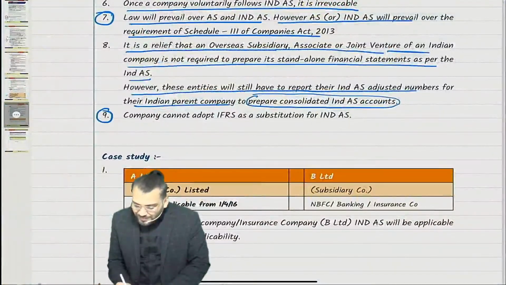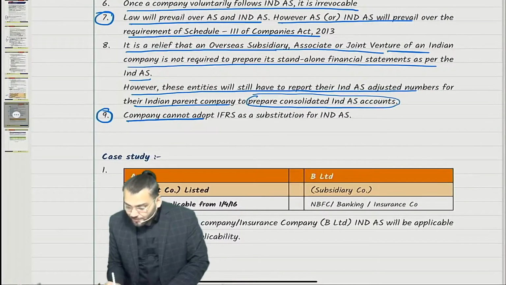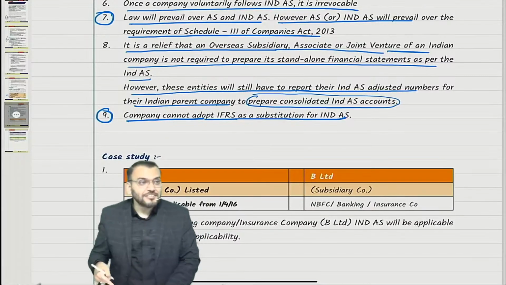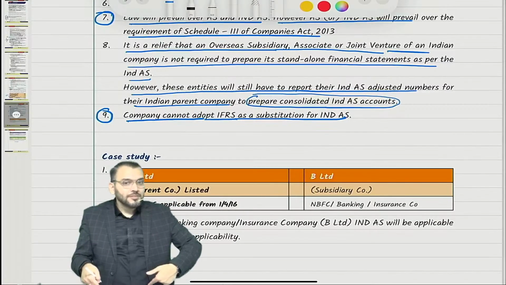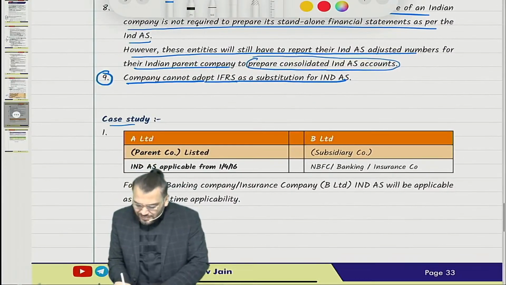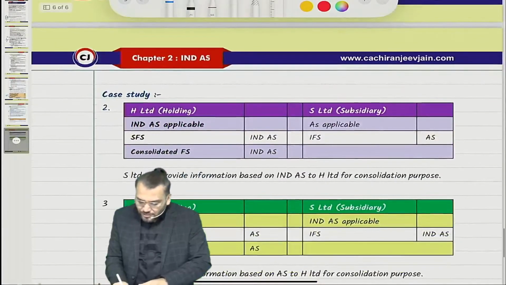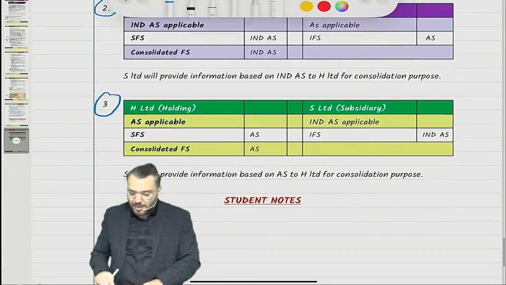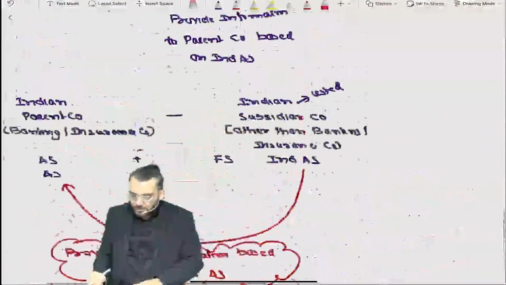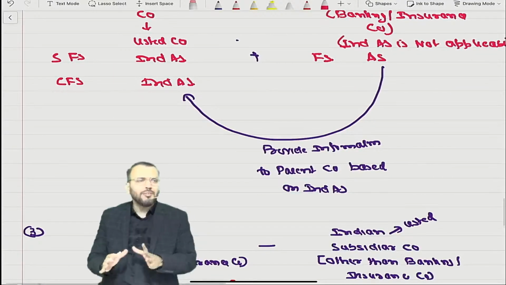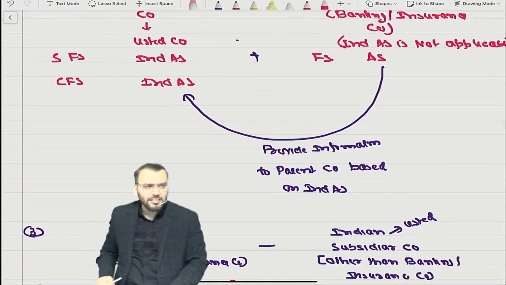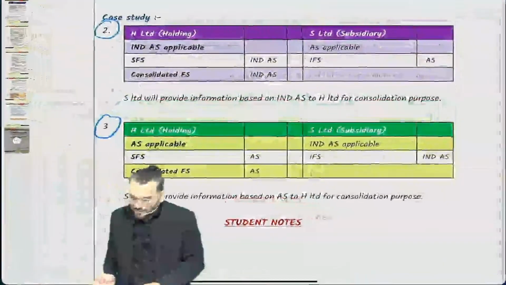Let me read whatever has not been read. Point number 9 is the last point: Company cannot adopt IFRS as a substitution for Ind AS in India. Understood? The last explanation, whatever I have given. Then these three case studies, case study 1, 2, 3, are nothing but whatever I have discussed in these two parts. I have combined 3 case studies in 2 case studies. I was explaining. So you can read this on your own.